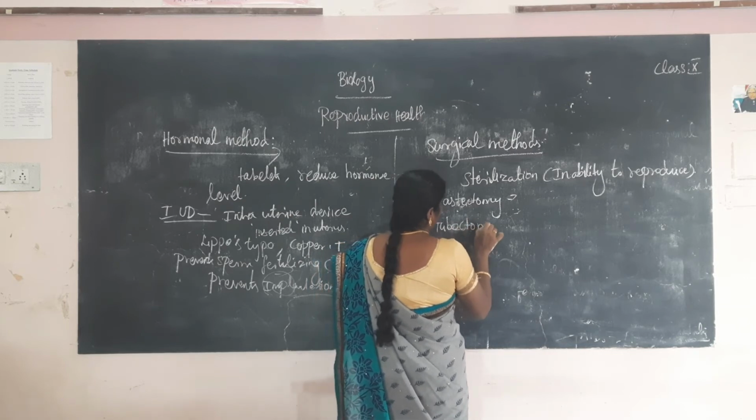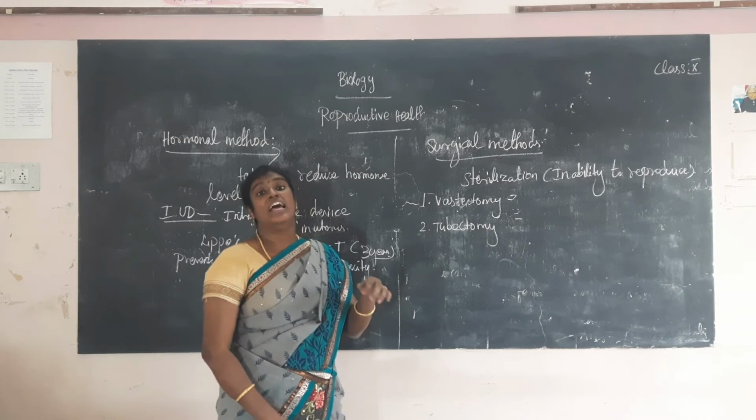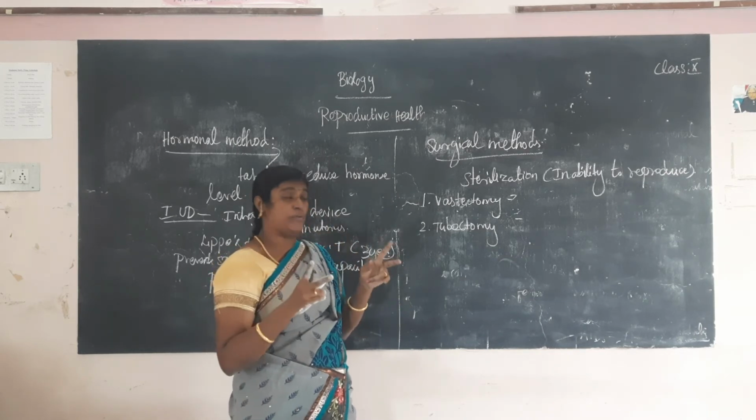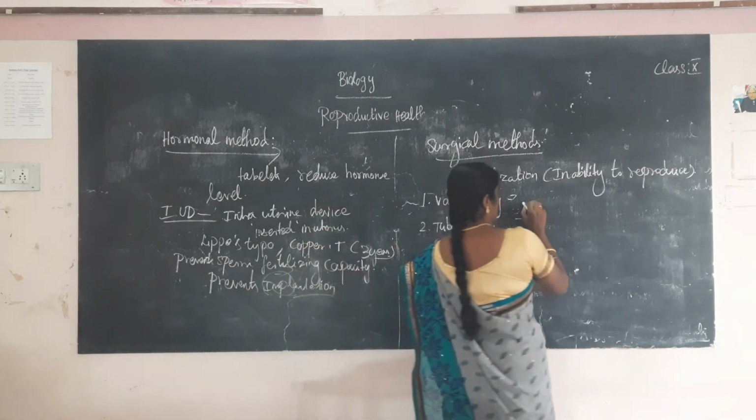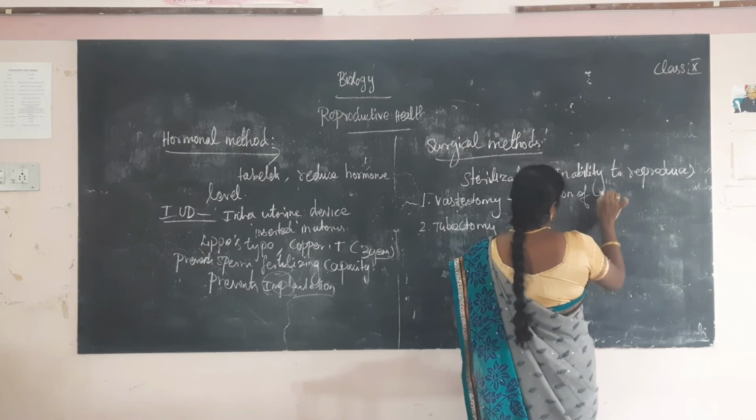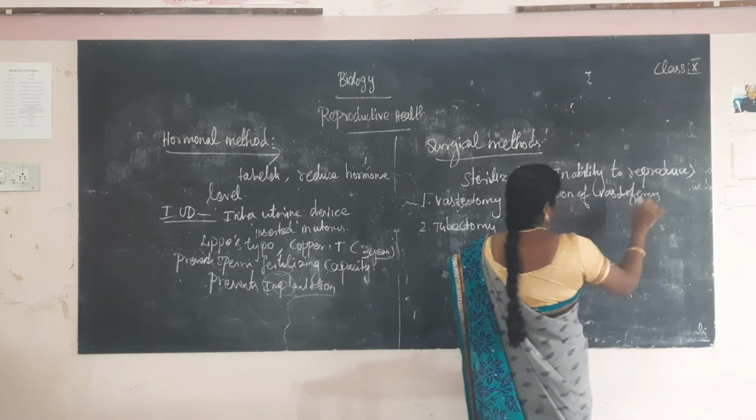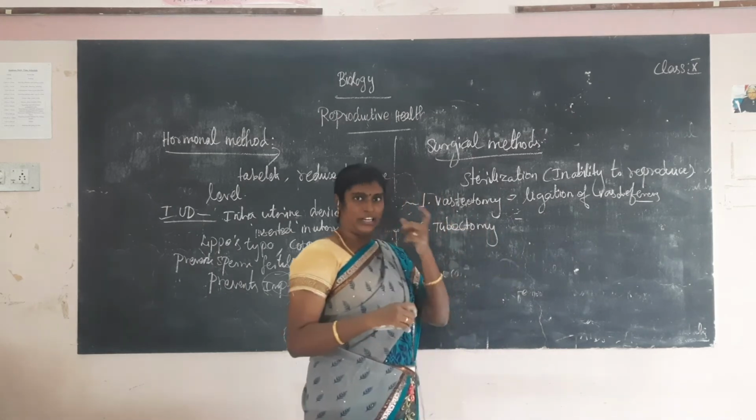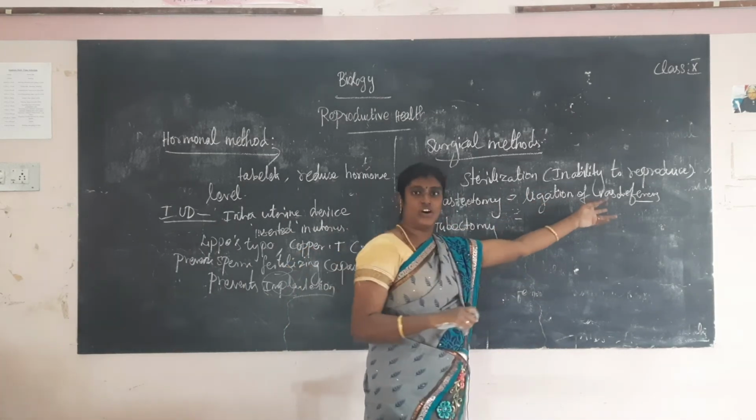Tubectomy in female. What is vasectomy? This method is ligation of the vas deferens. Already you know what the vas deferens is? It is a very important part of the male reproductive system. So cut and tie up the vas deferens. That is called ligation of the vas deferens.